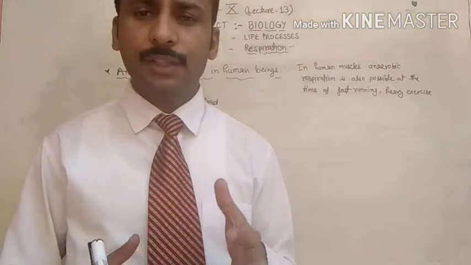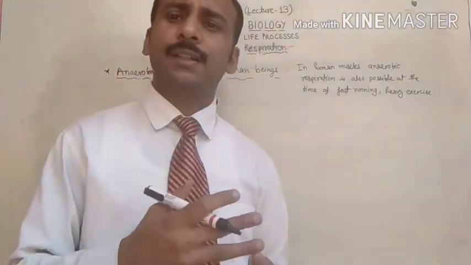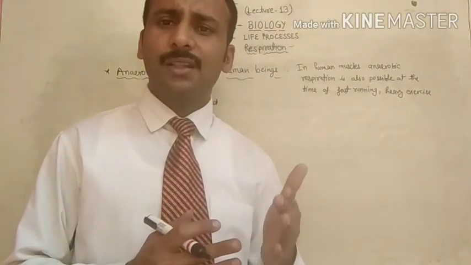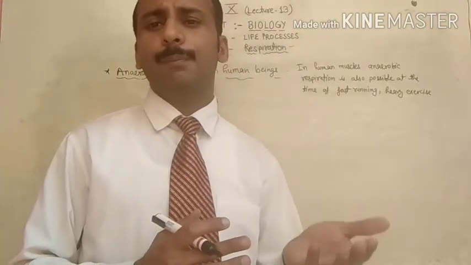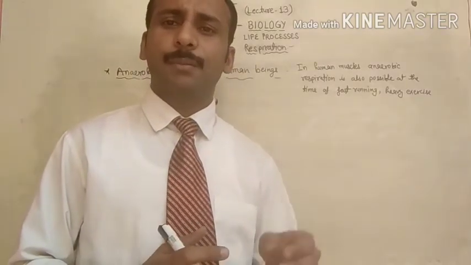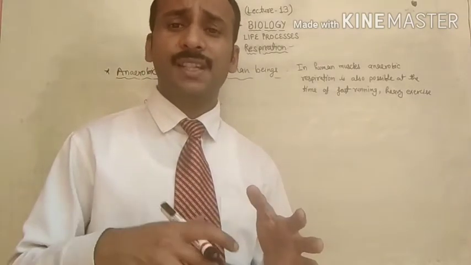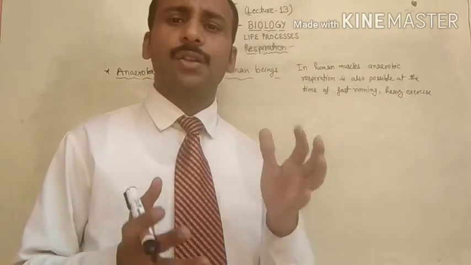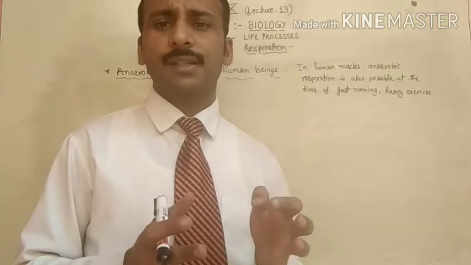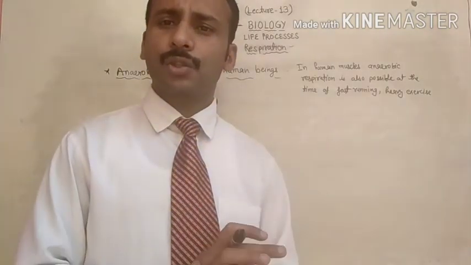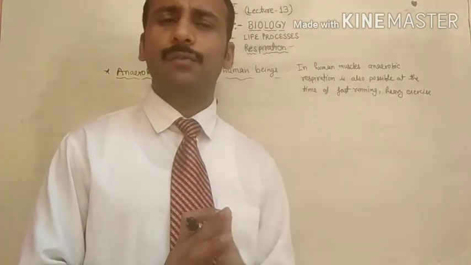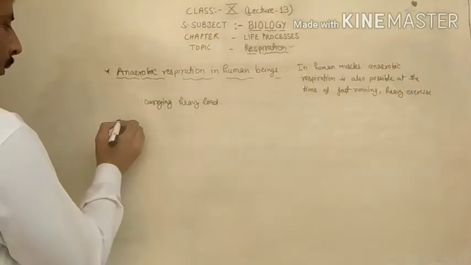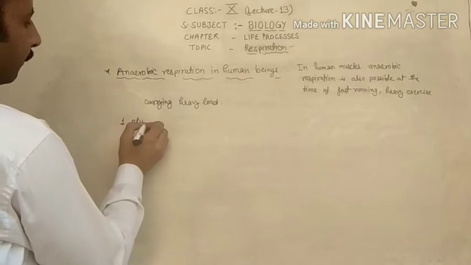When we need energy and we are running fast, the blood is not supplying the proper amount of oxygen, because oxygen consumption increases in the muscles and they need energy. So at that time the muscles start the oxidation of food, meaning the breaking down of glucose, without oxygen.